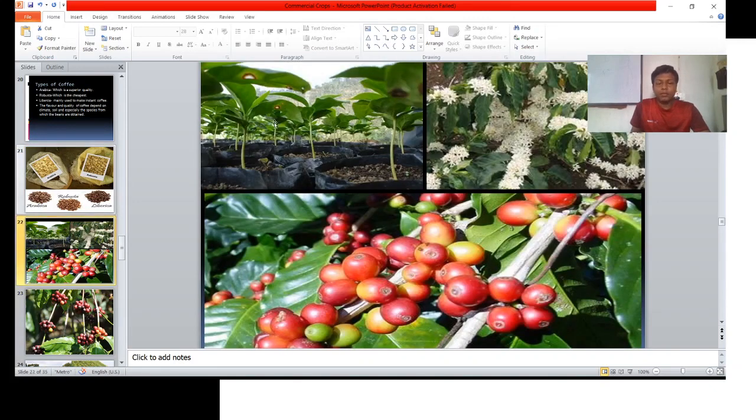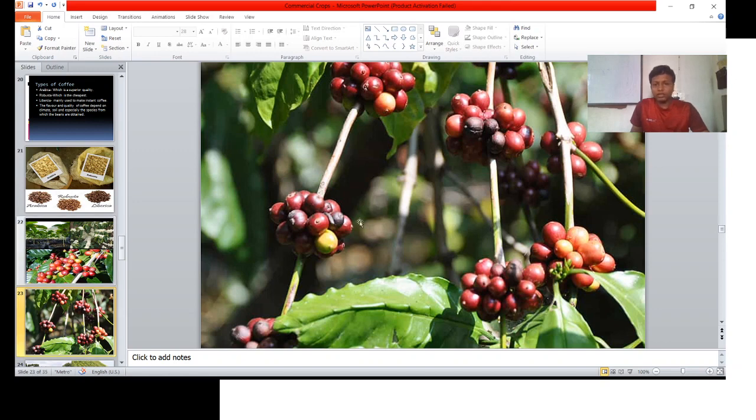Look at this. This is the plant of coffee in a nursery or beds. These are the flowers of coffee, so beautiful. And look at these berries. One berry consists of two beans. So we are going to discuss all the things in the process of coffee.